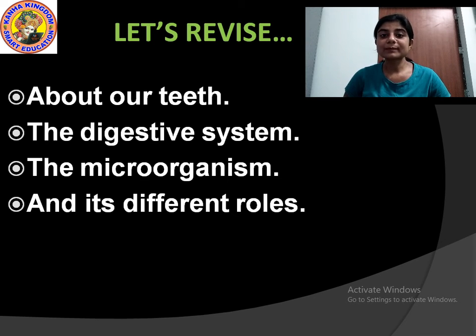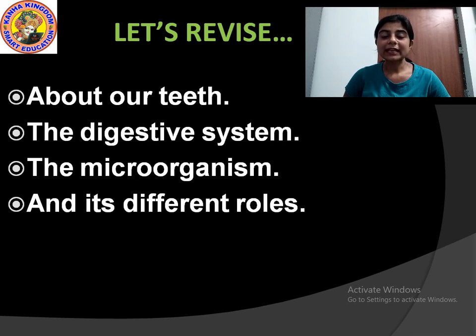Then comes the digestive system. What is the digestive system? The process by which digestion in our body takes place with the help of different organs. The organs that help in the process of digestion comprise our digestive system. And what are the organs? Those are mouth, food pipe or esophagus, stomach, small intestine, liver, large intestine and anus.